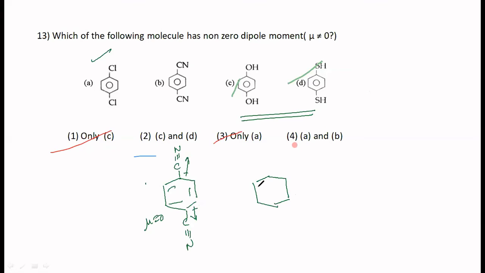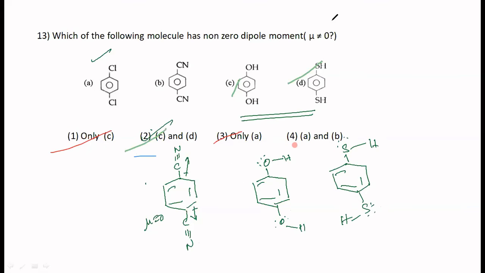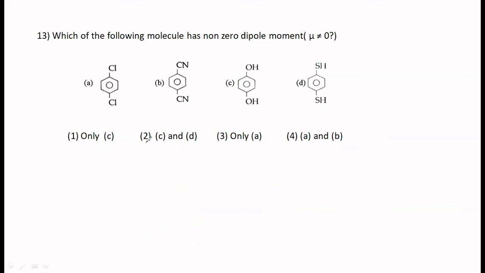Oxygen has got lone pairs there. This becomes OH. It is not a linear molecule. Similarly here, O and H doesn't get cancelled here. Same thing with SH also. S is also having, just like oxygen, two lone pairs, H. That is the reason both of them, C and D. So your correct option has to be option 2. Take it as option 2, C and D, this one and this one. Non-linear molecule.